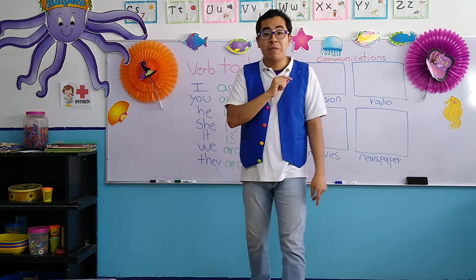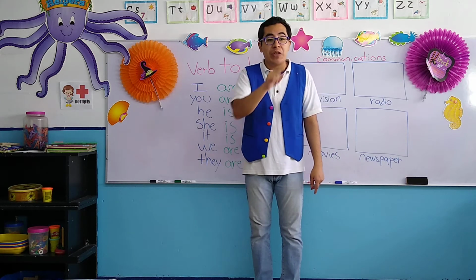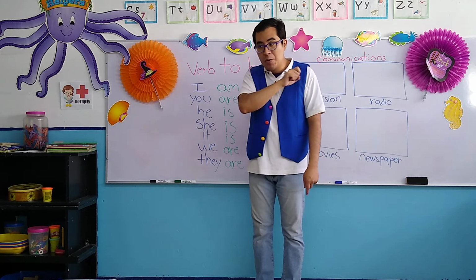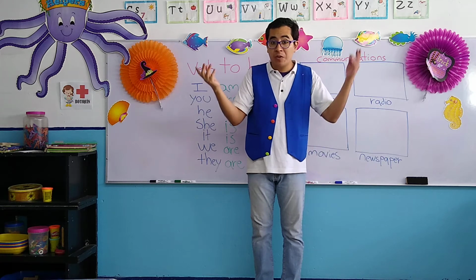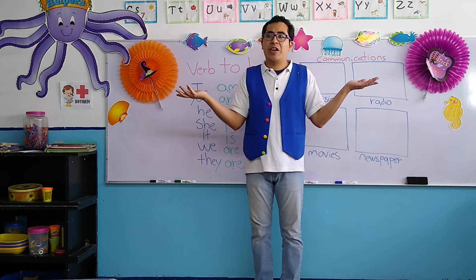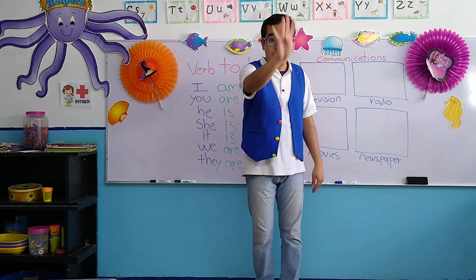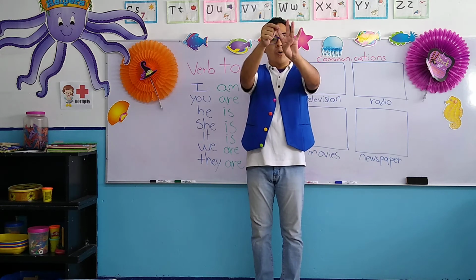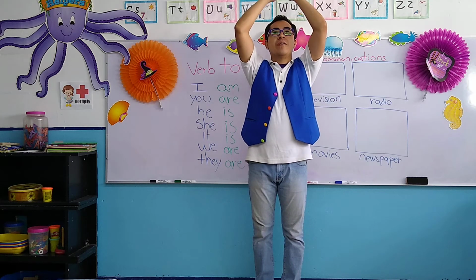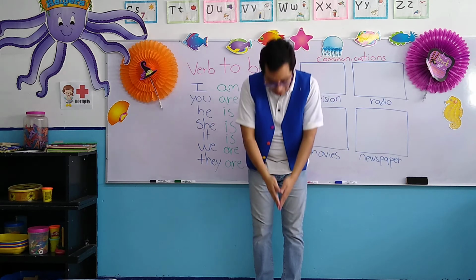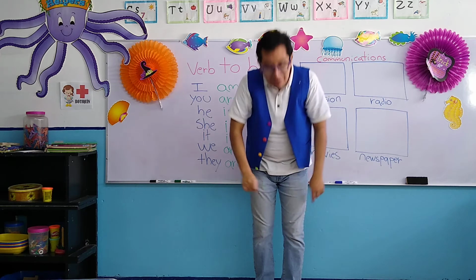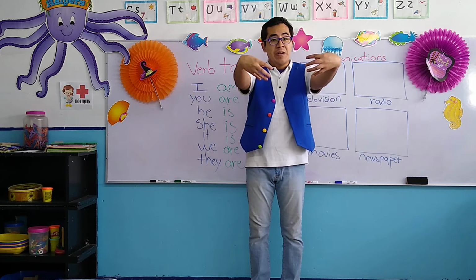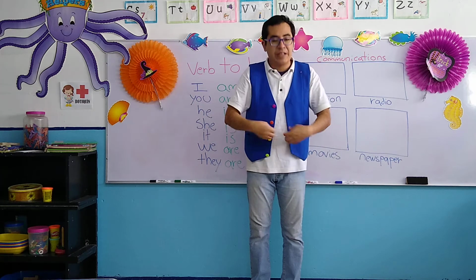Remember, prepositions of place, we use them to know the location of an object. Para saber la ubicación de un objeto, we use prepositions of place. How many are they? ¿Cuántas son? They are 4, okay? Which ones were they? On, when the object is here. Under, when the object is right here. Next to, when the object is here. And in, when the object is inside the vase, okay?